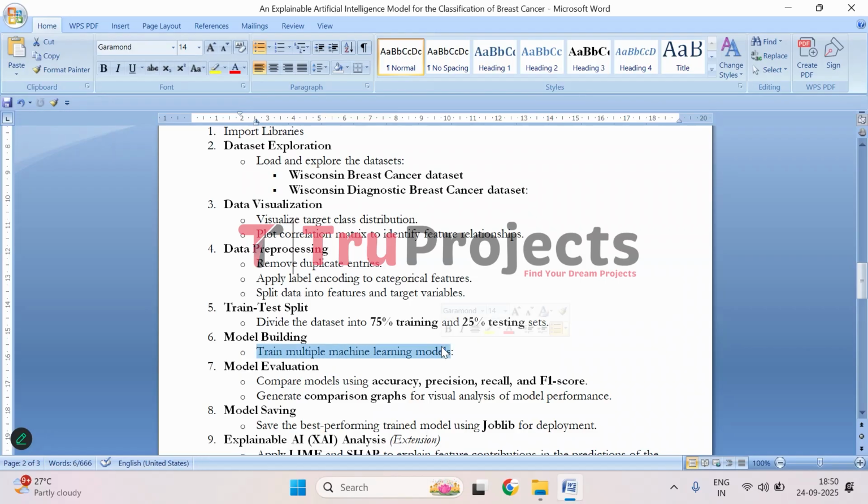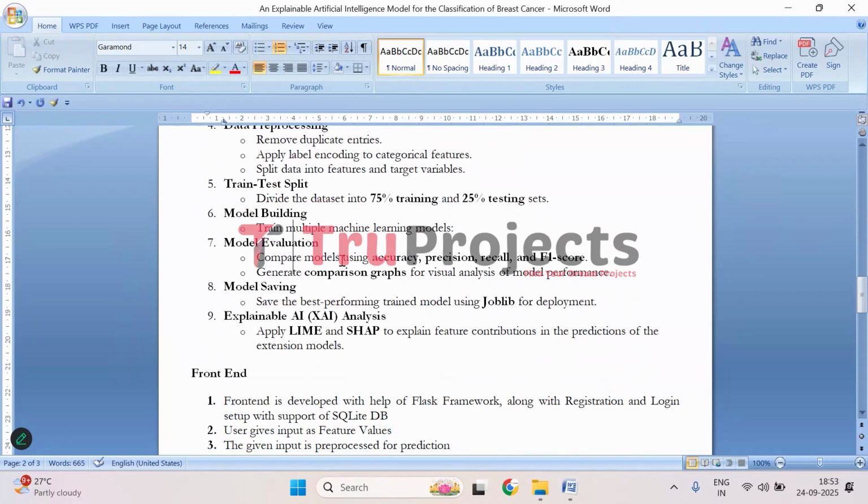And then we will be building, that is, initiating and training multiple machine learning models to classify tumors that are benign and malignant. Then we will be evaluating all the models using accuracy, precision, recall, and F1 score, and visualizing all the performance scores through graphs. We will also be saving the best performing model for future use. For interpretability purposes, we are using LIME and SHAP to show which features contribute more to the prediction.